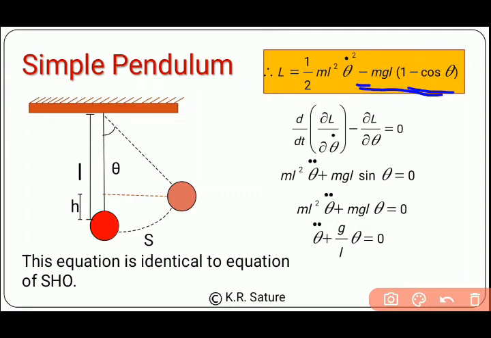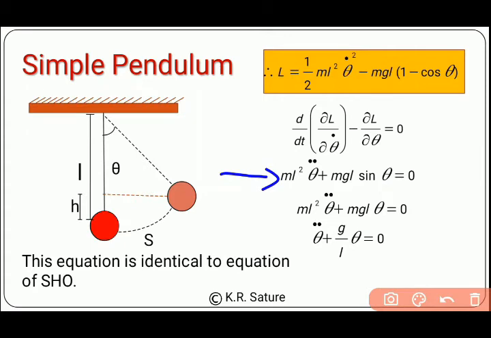The derivative of that will be minus mgl sin theta, and again here we have a negative sign, so that negative sign and this negative sign will become a positive sign here. It may seem a little bit complicated to you, but once you try this on paper you will get how this positive sign has come. So finally we have the Lagrangian equation for theta: ml square theta double dot plus mgl sin theta equals 0.